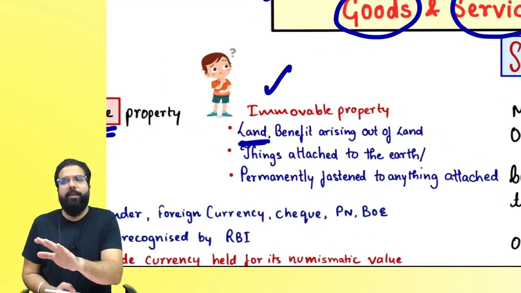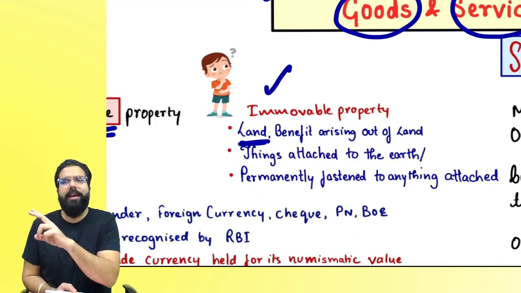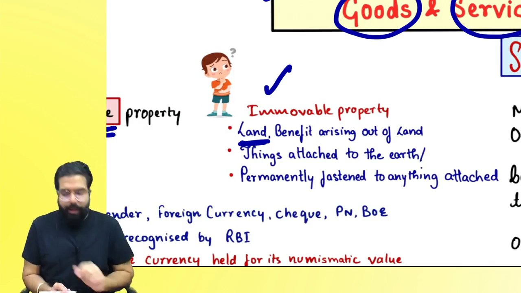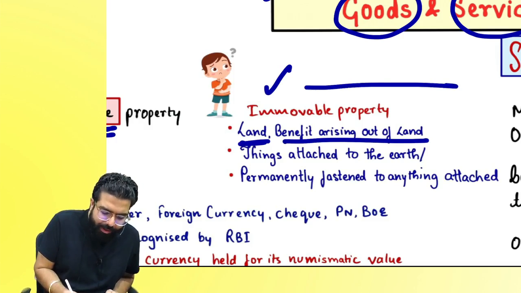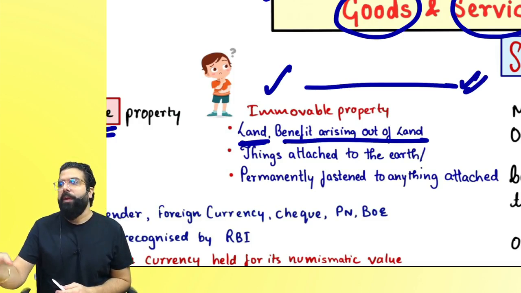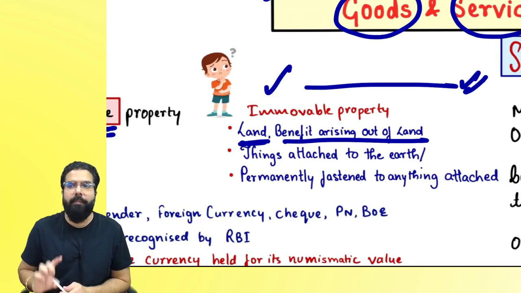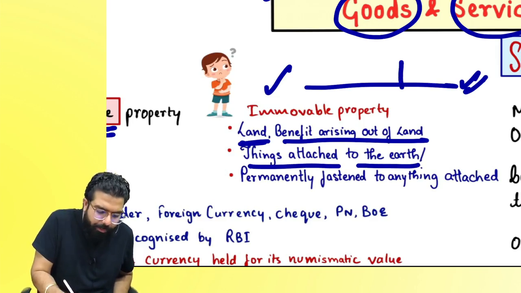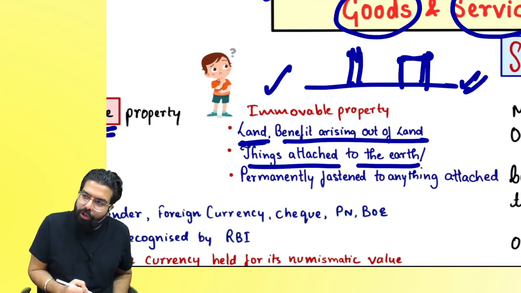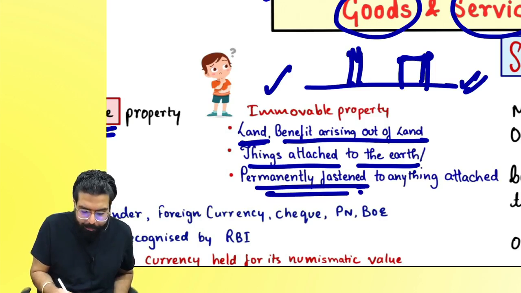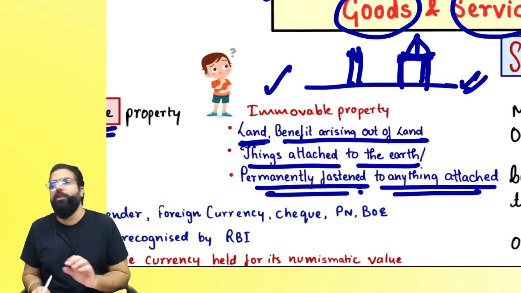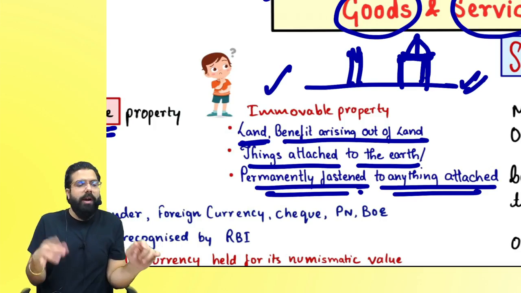Baba, any kind of land which is there is immovable, whether it is agricultural land, rural land, urban land, farm land, whatever. Any kind of land is immovable. Any benefit arising out of the land, for example, if you have given someone the development right on the land, you have given him immovable property. Things attached to the land, might be there is a building on the land, that is also immovable. Might be there is a tree, that is also immovable. Or anything permanently fastened to anything attached, like a telecommunication tower attached to a building, that is also immovable.